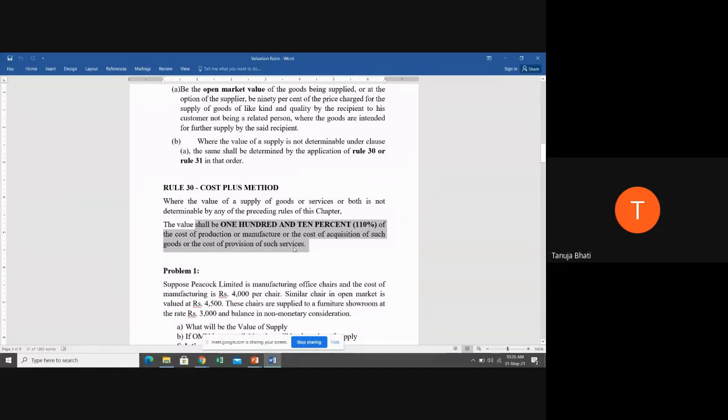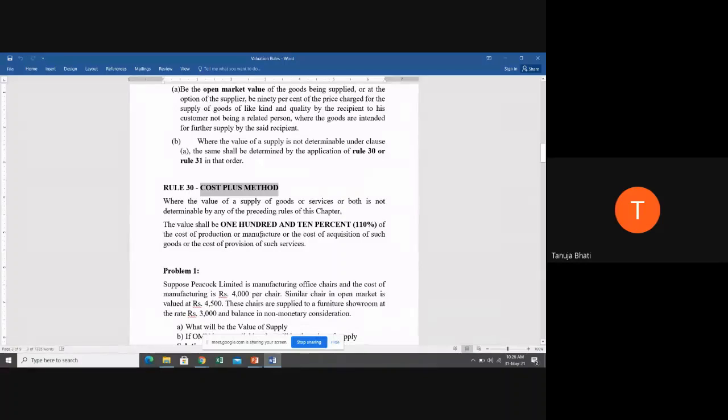Suppose the cost of production is 10,000. What is going to be the value in case of the cost plus method? 10,000 is the cost of production and 110% of that. So you have to take 110% of 10,000, which is 11,000. So 11,000 you have to take as the value in case of the cost plus method.